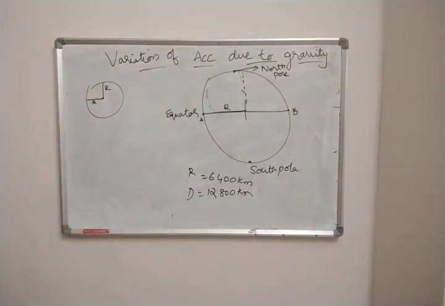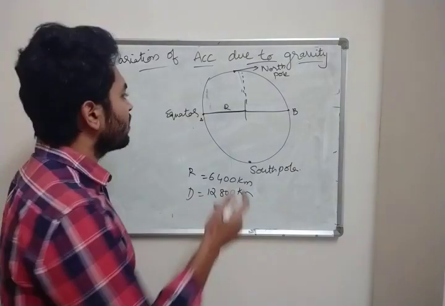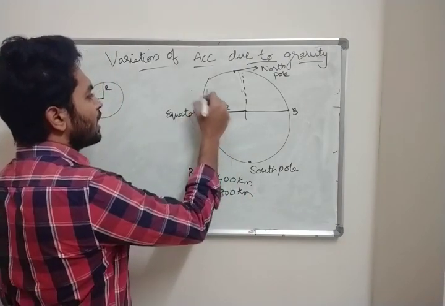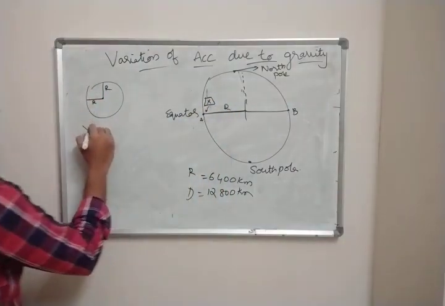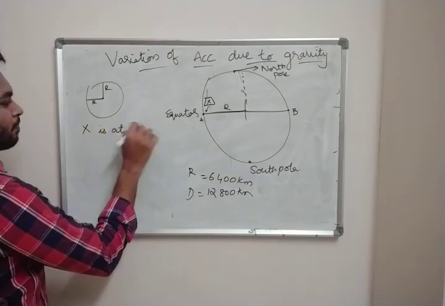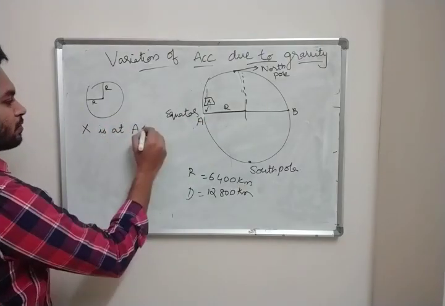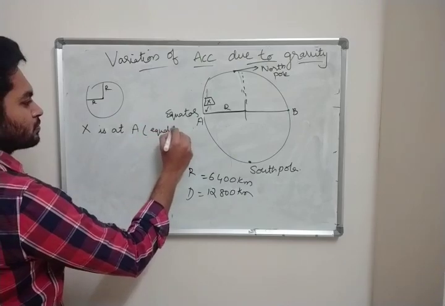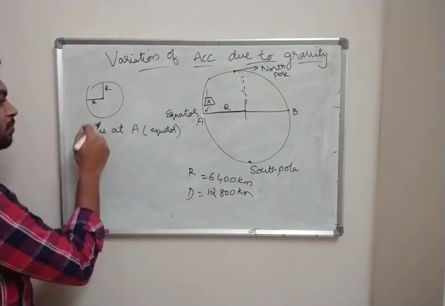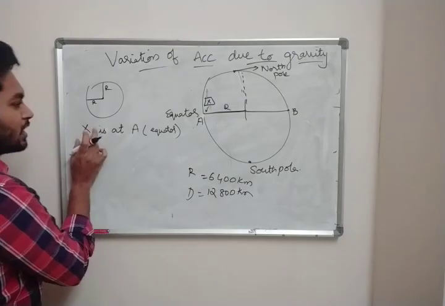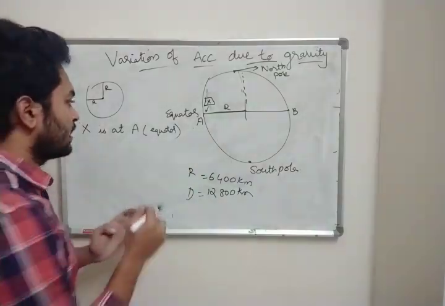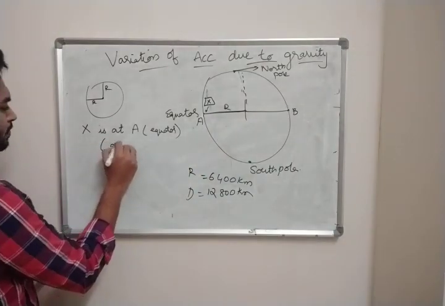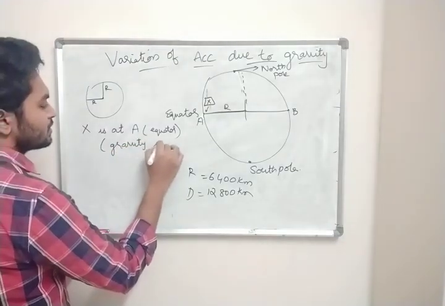Now why am I telling this? Because now suppose a body x is at the equator, at point A. If this body x is at the equator, then the gravity is less.